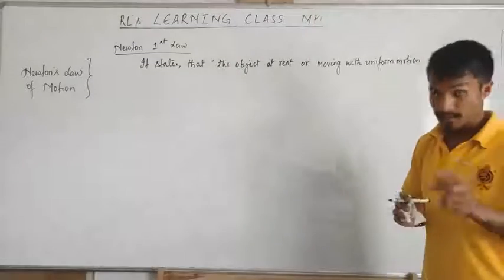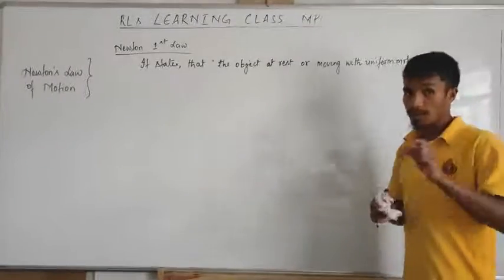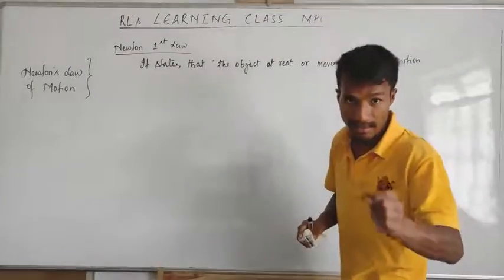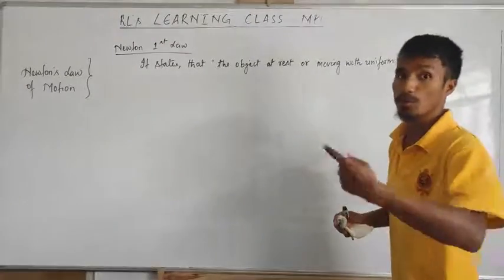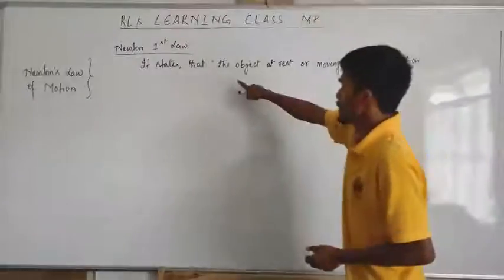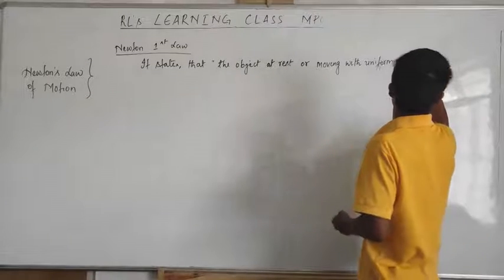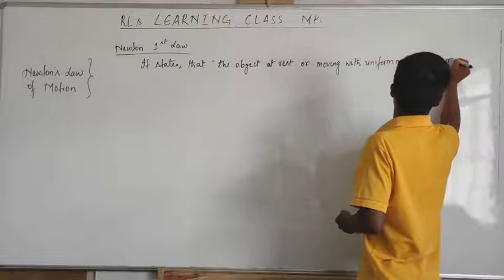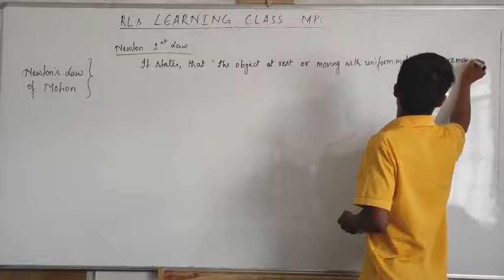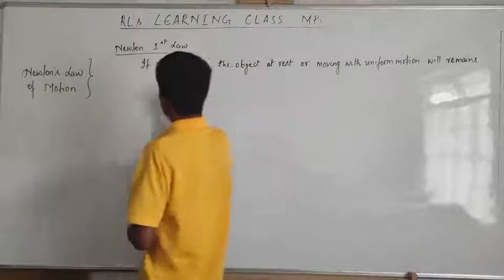If the object is at rest, it will remain at rest. If the object is moving with uniform motion, it will keep on moving with the same speed. The object at rest will remain at rest.